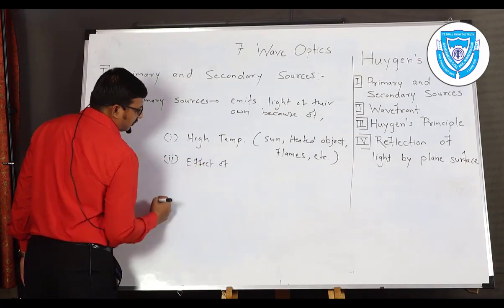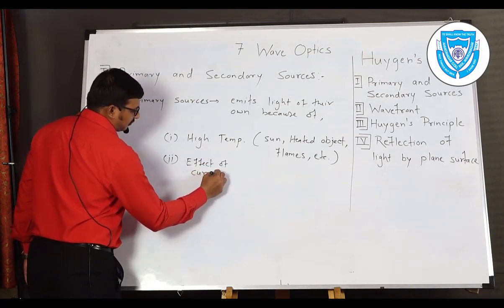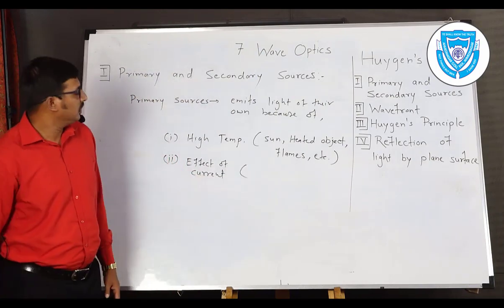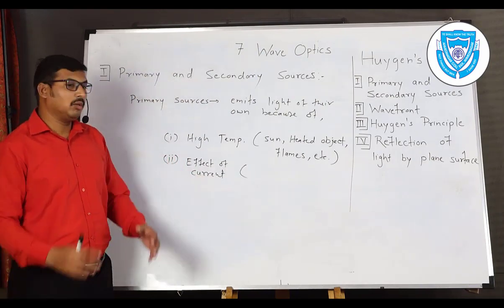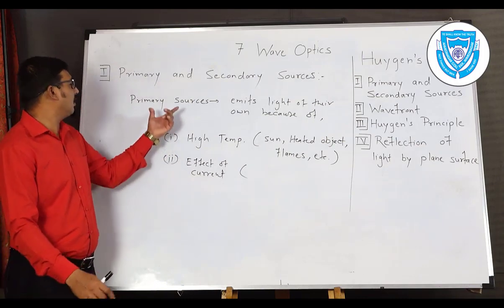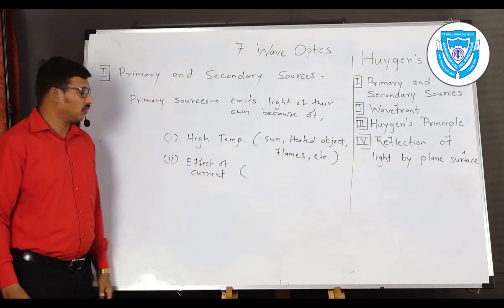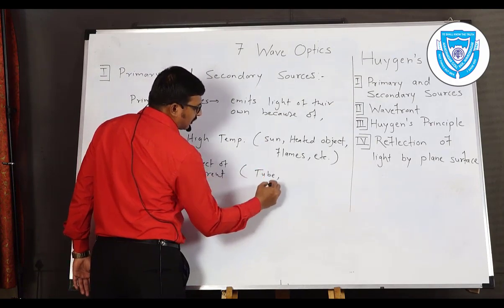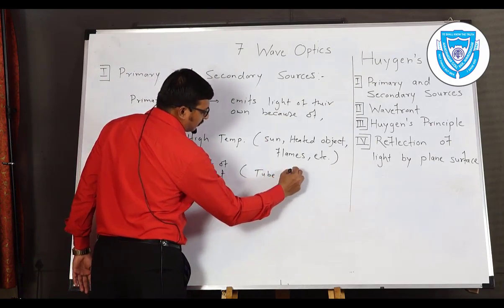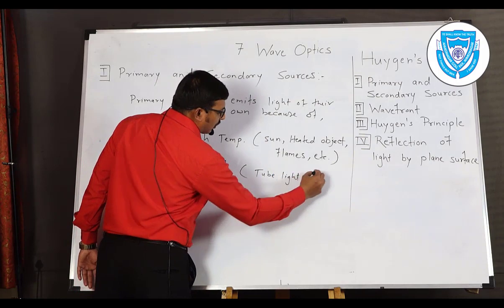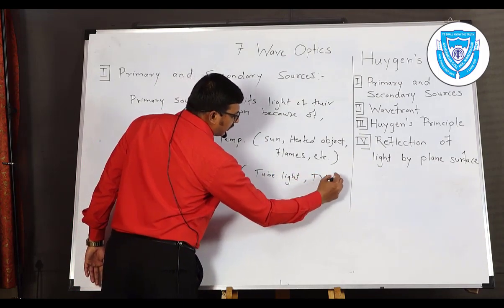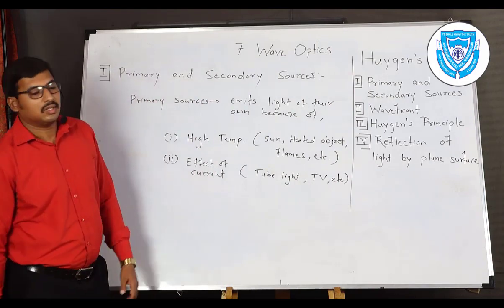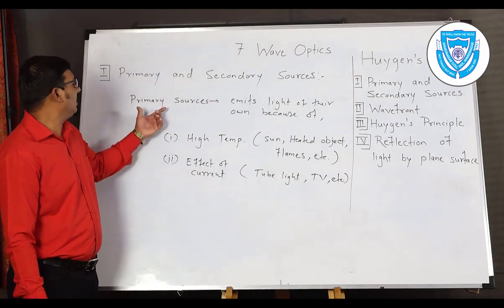When current passes through conductors, they emit light. That is also a category of primary sources. For example, we have the tube light or television screen, etc. These are also called primary sources.